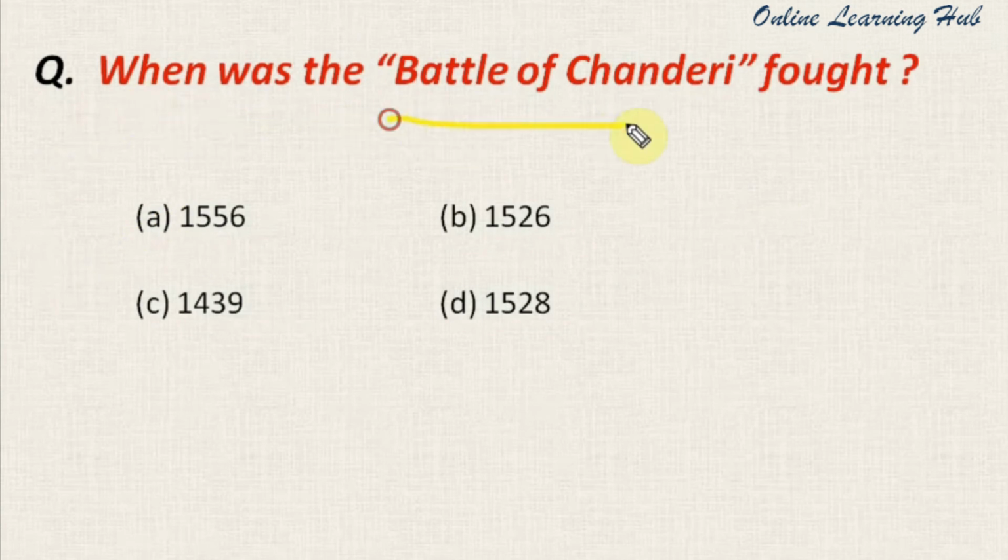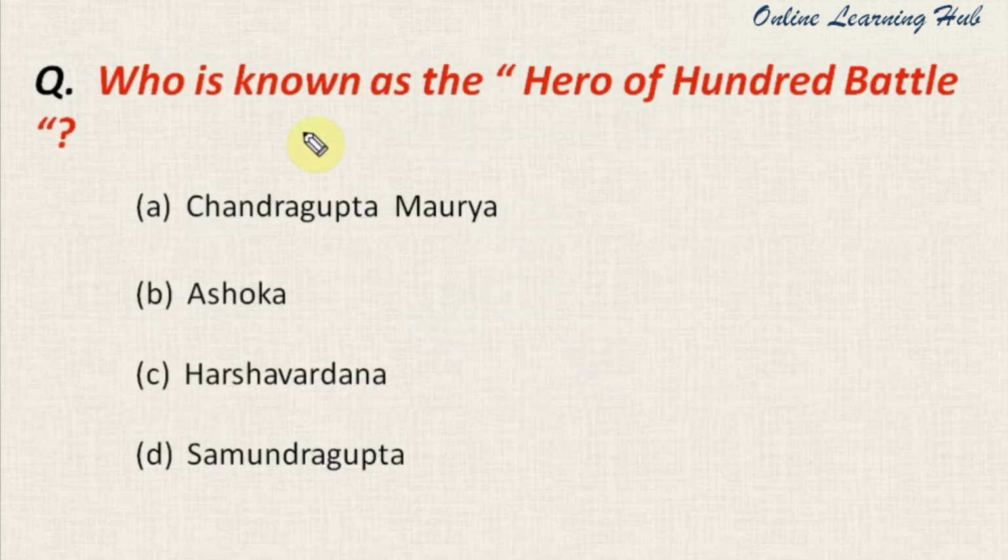When was the Battle of Chanderi fought? And the options are 1556, 1526, 1439, 1528. And the right answer for this question is 1528. So the Battle of Chanderi was fought in the year 1528, and it was fought between Babur and Medini Rai of Chanderi. Who is known as the hero of 100 battles?